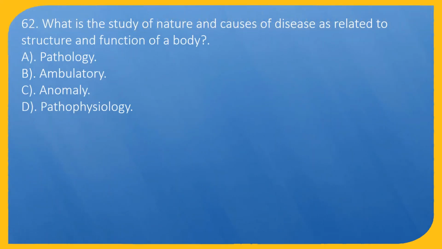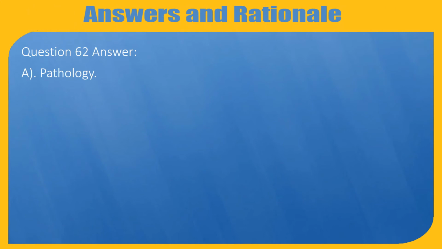Question 62. What is the study of nature and causes of disease as related to structure and function of a body? A. Pathology. B. Ambulatory. C. Anomaly. D. Pathophysiology. Question 62. Answer: A. Pathology.